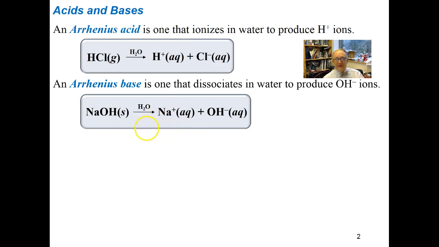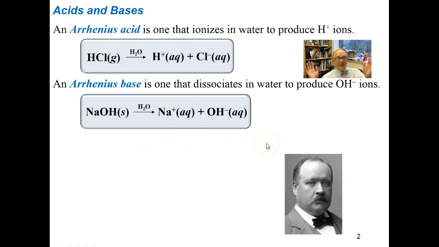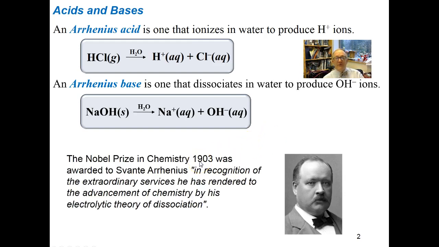Well, who was Arrhenius? Arrhenius also liked bow ties, and hooray for that. He won the 1903 Nobel Prize in chemistry for his advancement of chemistry by his electrolytic theory of dissociation. So that's Svante Arrhenius, a Swedish chemist who wore bow ties, who gave us these definitions.